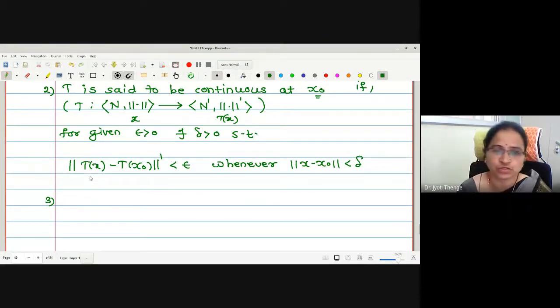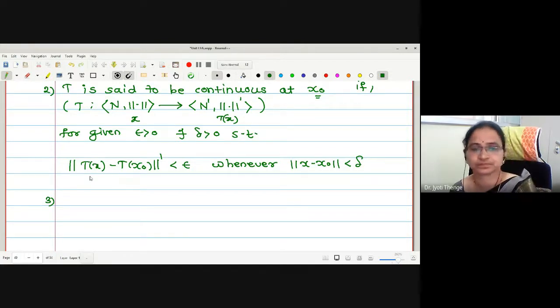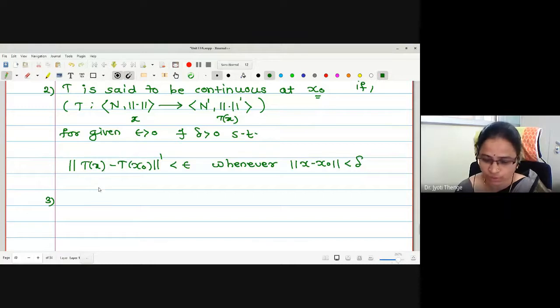A function will be continuous on the whole domain if and only if it is continuous at every point, right? Now I am going to the next definition, of bounded. When you are going to say that the function is bounded, it is said to be bounded